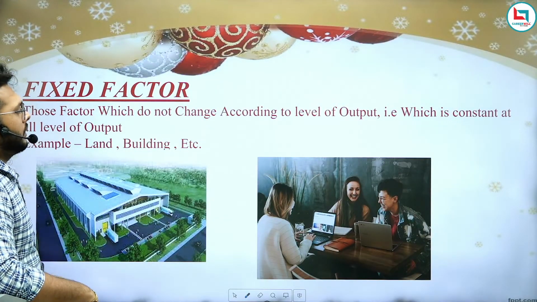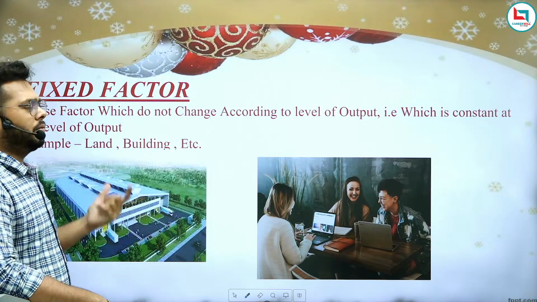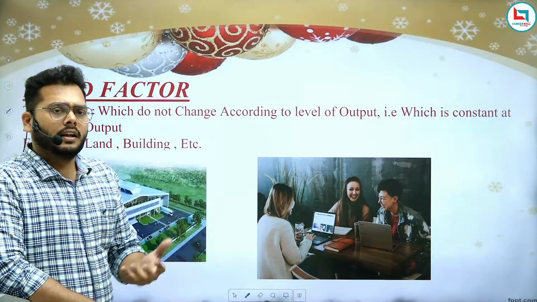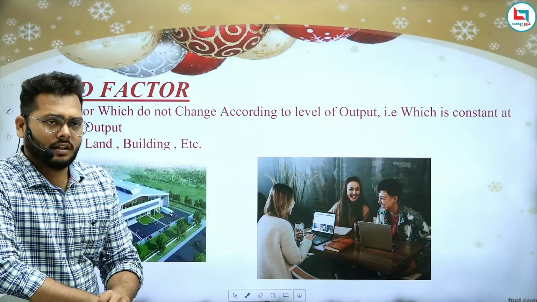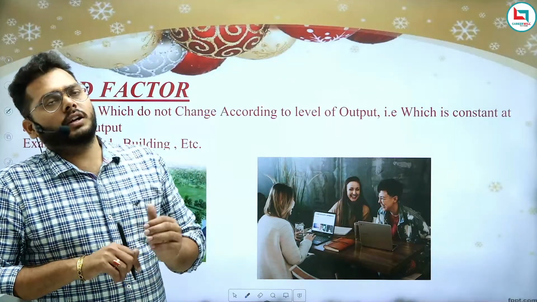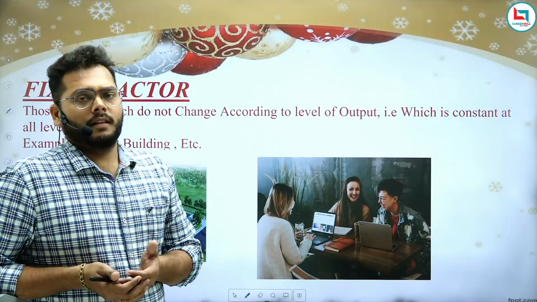This is actually the variable factor and the fixed factor, as I have just told you. You will not change the building, land, machine at every level of output. If you want to increase or decrease the level of output, then you have to change only the variable factors, right?